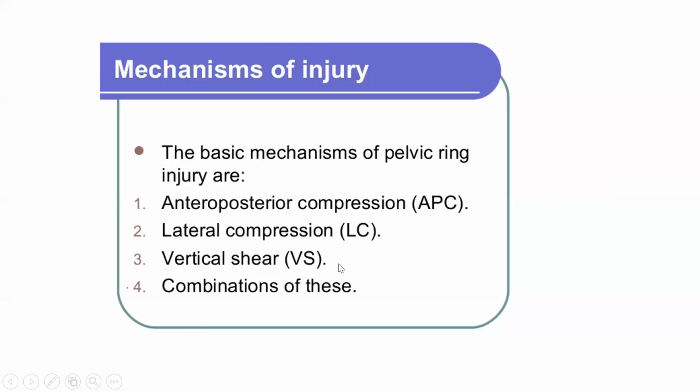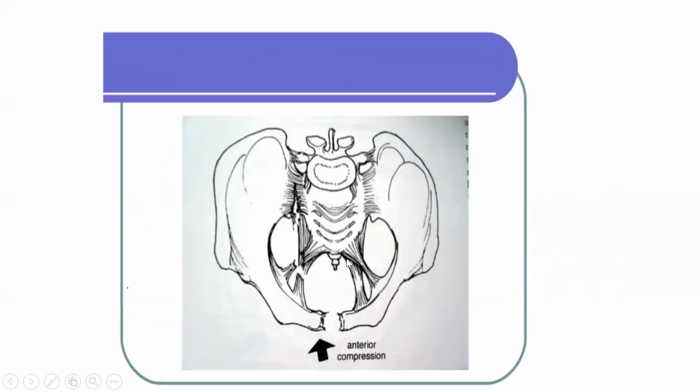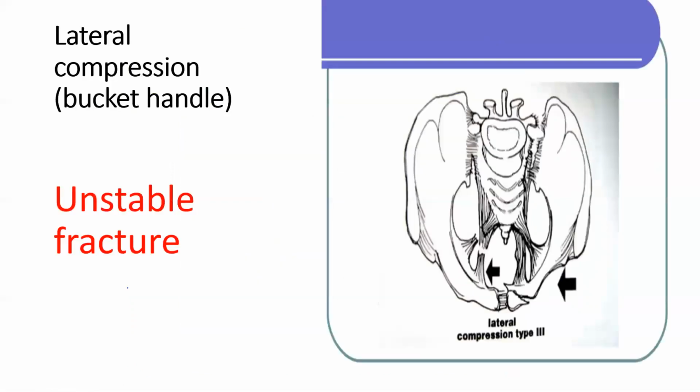Now this is anterior compression, where it is compressed anteriorly, and there is a disruption of the pubic symphysis. The second slide is lateral compression fracture.